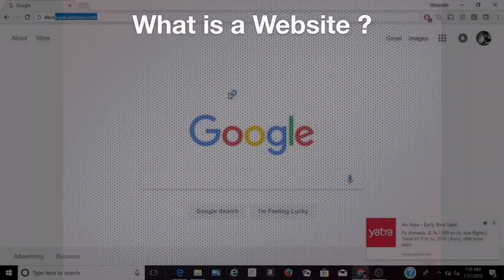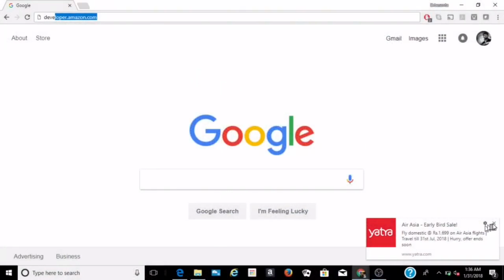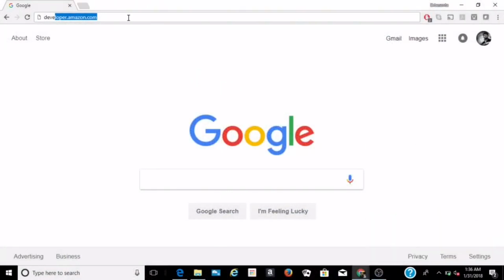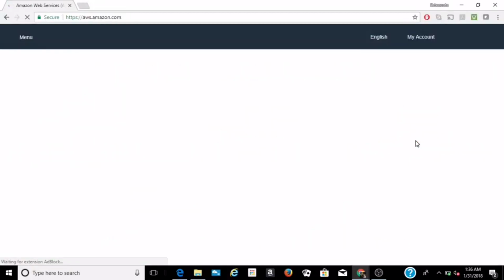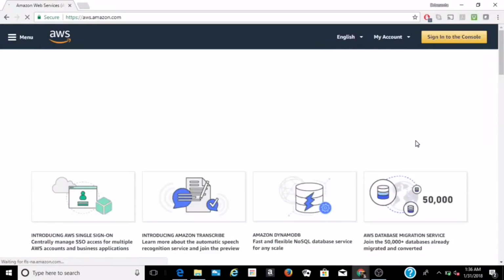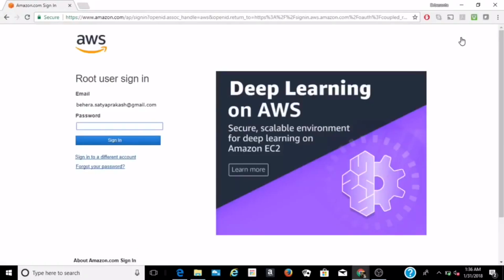Open a web browser and go to developer.amazon.com. Click on Amazon Web Services, or you can directly go to aws.amazon.com. Click on Sign in to console. Log into the AWS console using the username and password. Refer to the part 1 video for AWS basics and to know how to create an AWS account.